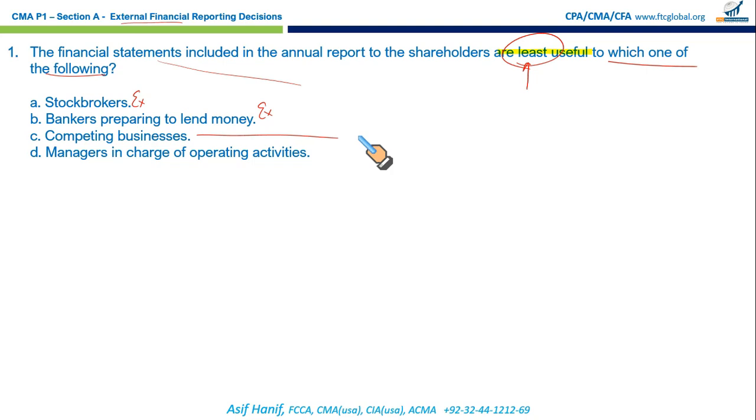Yes, who are least likely to be using financial statements? Managers in charge of operating activities. They are more concerned with the internal functions of the business. They are more concerned with measuring the effectiveness and efficiency of operations. For them, budgeting is more appropriate. Return on investment, residual income, right? For them, that's what their concern is. Efficiency and effectiveness of operations. This is clearly the one that is least useful. So correct option is D.